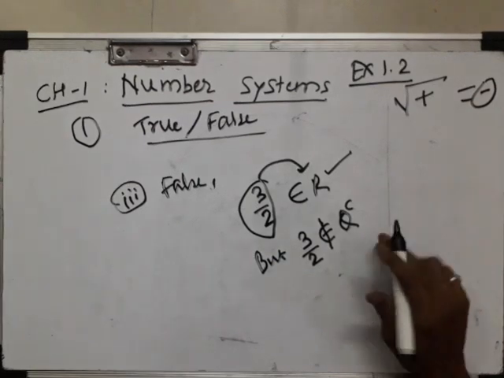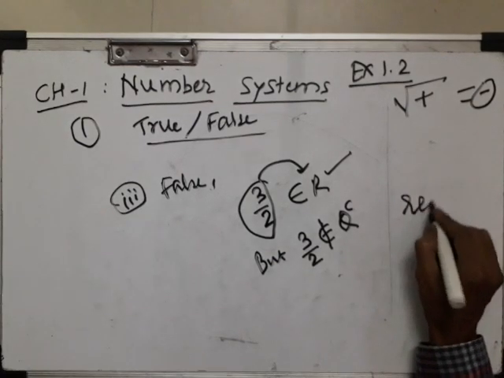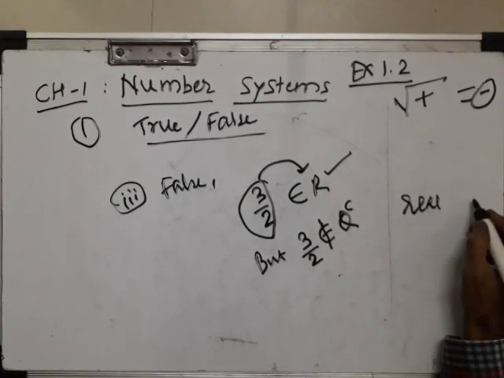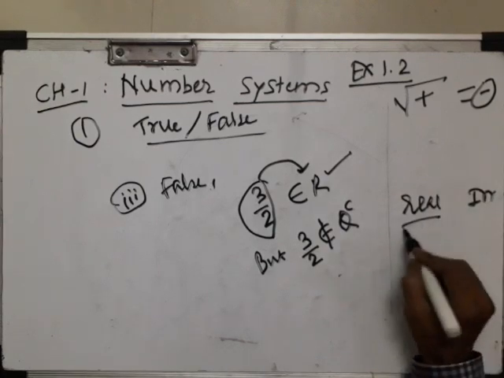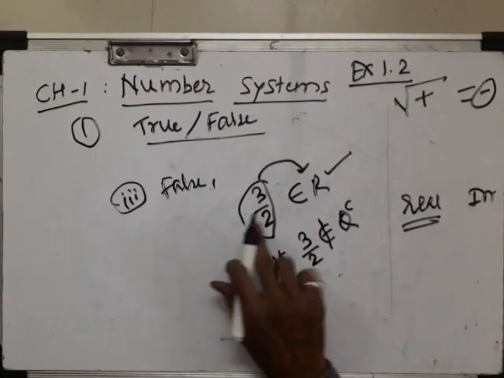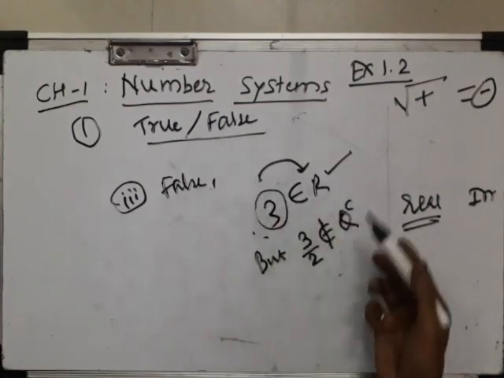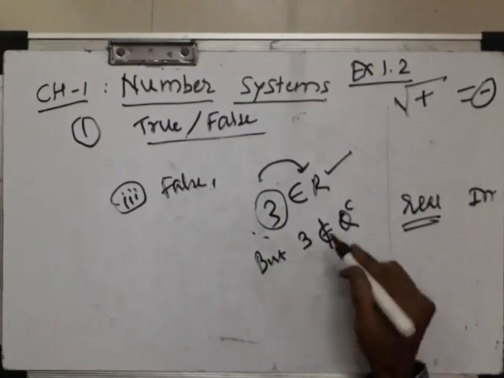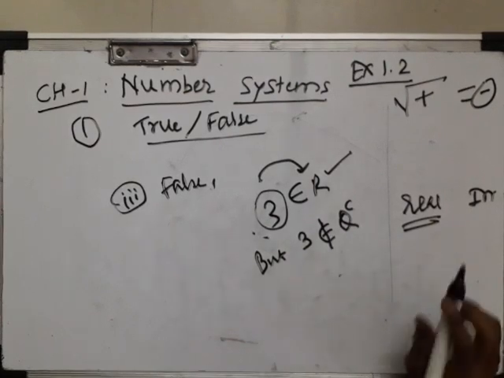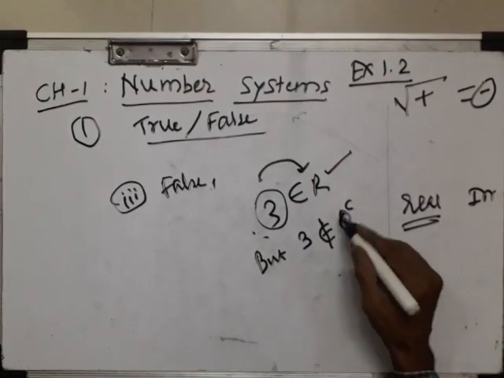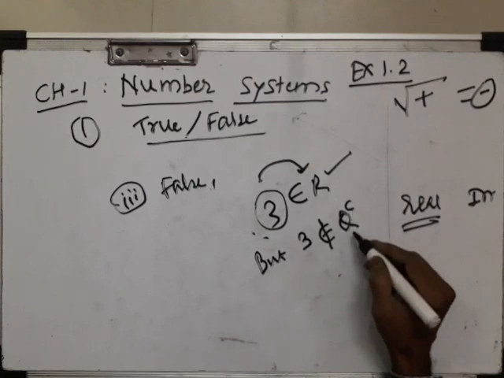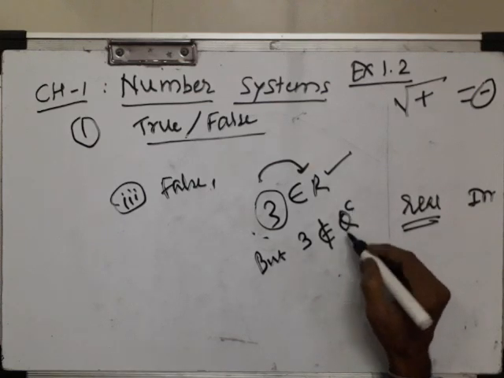Statement क्या था? Every real number is an irrational, a false statement. क्योंकि अगर example ऐसा लिया 3 by 2, or you can take 3 also, 3 belongs to R ले सकते, but 3 does not belong to Q^C. That is a complement of rational number set, means irrational.